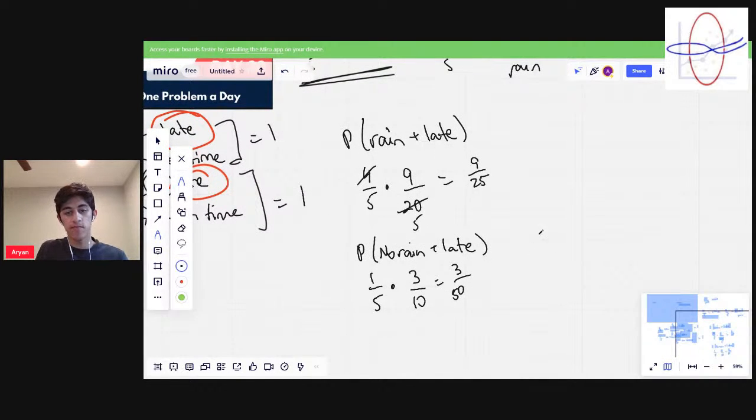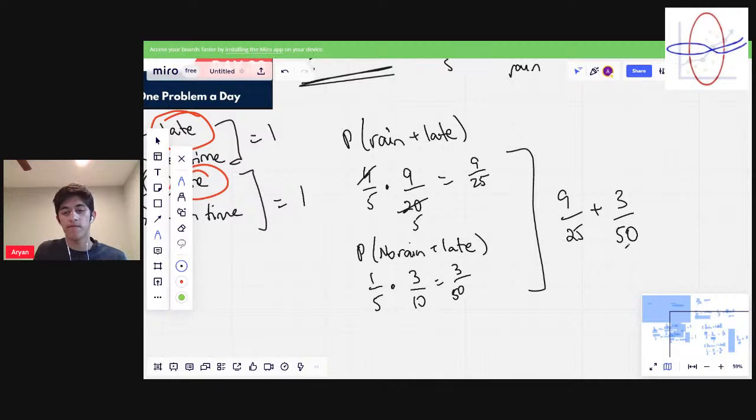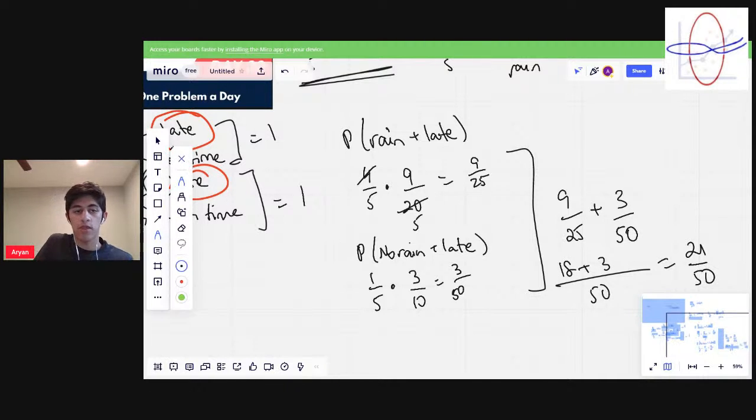These are the two possible ways she could be late. So we just want to find the sum of these, which is 9 over 25 plus 3 over 50. And this isn't too bad to do. If we just use a common denominator of 50, we get 18 plus 3. So that's 21 over 50.